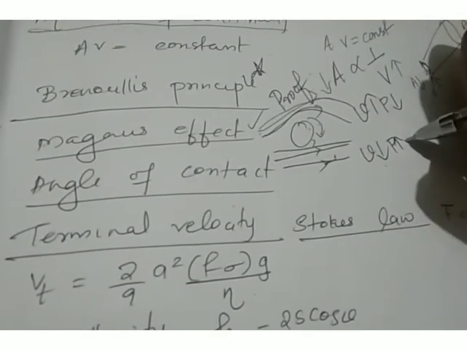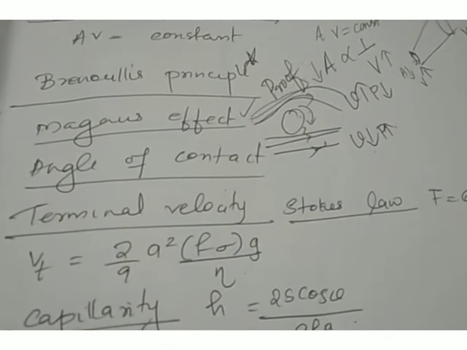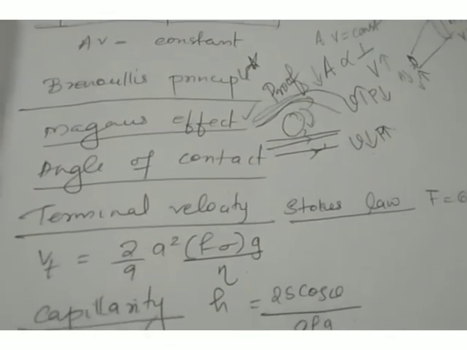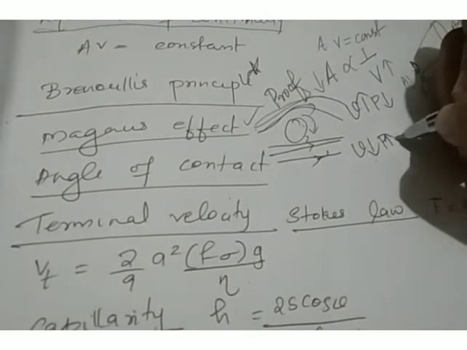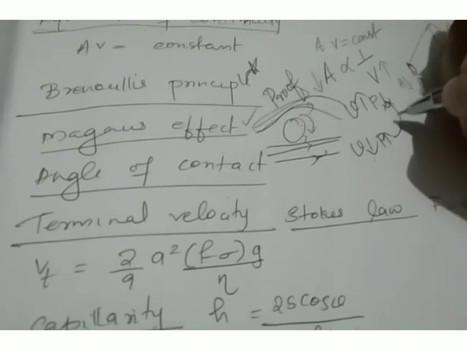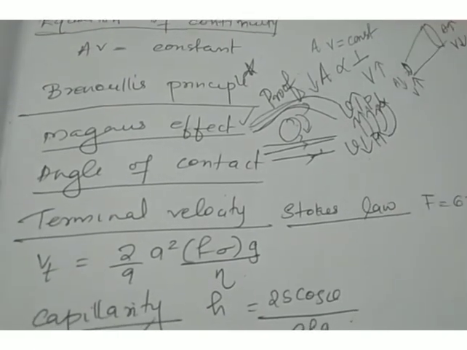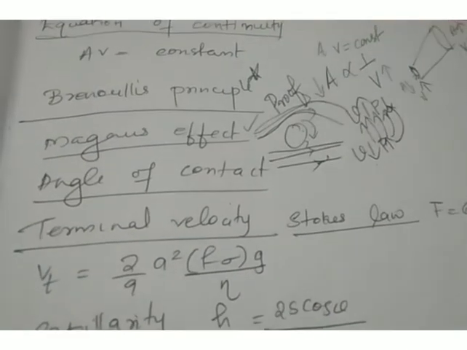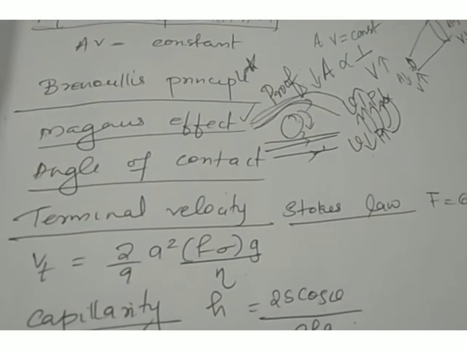Fluid has a tendency to flow from the high pressure region to the low pressure region. This is the high pressure region, this is the low pressure region. So there is an upward movement from high pressure to low pressure region, and due to this upward movement a lift is experienced. This dynamic lift experienced due to spinning is known as the Magnus effect.